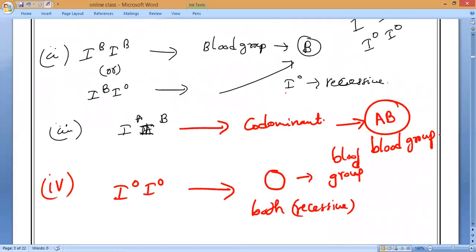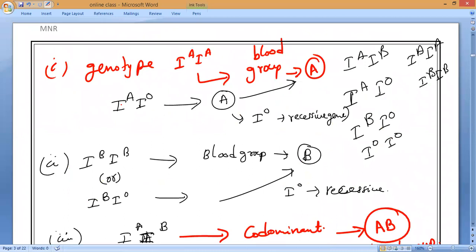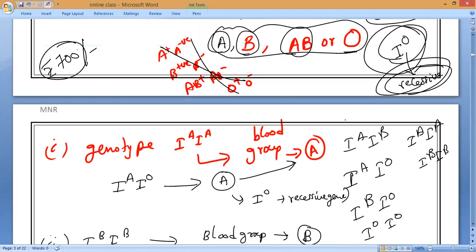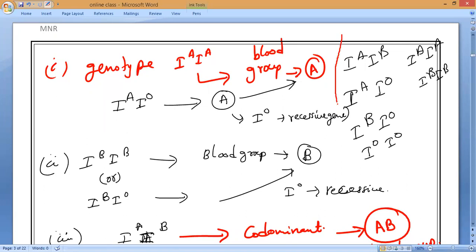If the father donates IA and the mother donates IO, then the baby will get blood group A. If both father and mother donate IB and IB, then the baby also will get B. These are the possible cases to remember always.